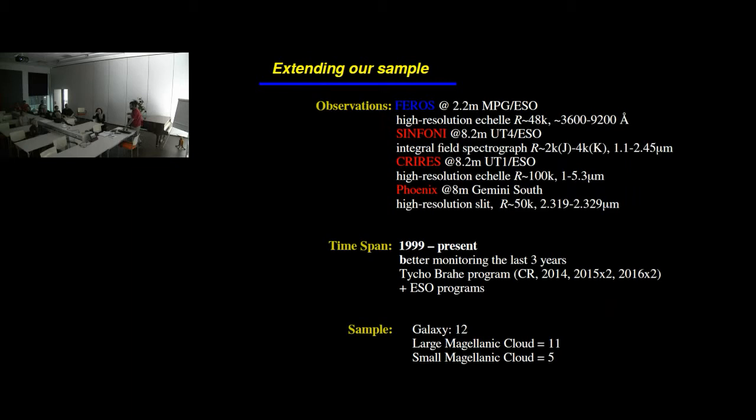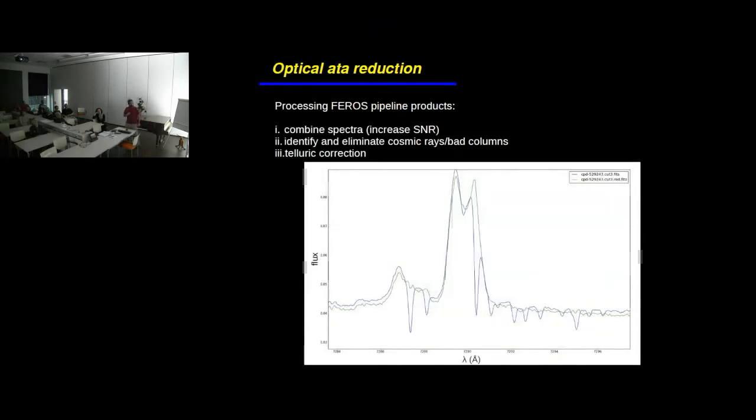Now, we'll mainly talk about the optical spectra, so just a few words about the data reduction. We are using the FEROS pipeline data as they come out of the telescope. We usually combine the spectra in order to increase the signal-to-noise ratio. We identify and eliminate cosmic rays and bad columns, and last but not least, we perform the telluric correction.